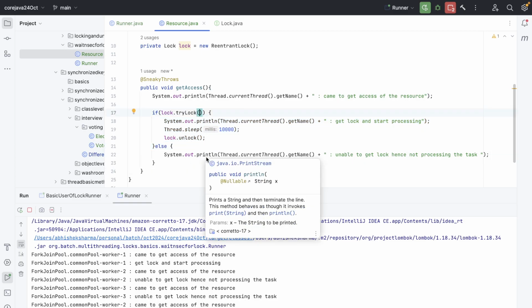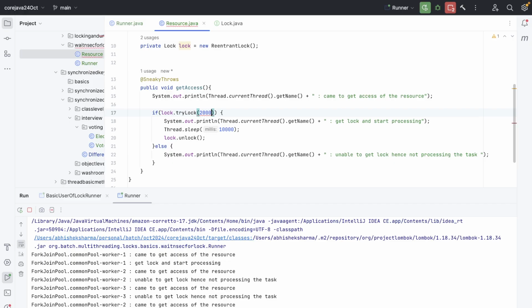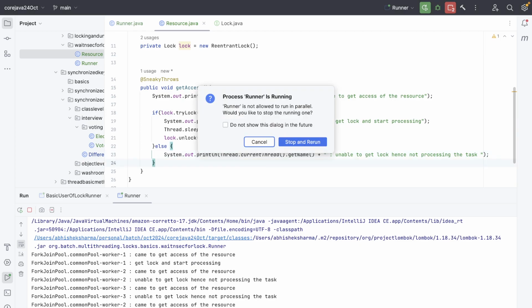We have the 10 seconds window. So let's say we can wait for 20 seconds, 20,000 milliseconds, time unit seconds. So I'm saying that I can wait for 20 seconds, right? Let's make it 21, so at least 2 threads will go through it, right? So run it again now.